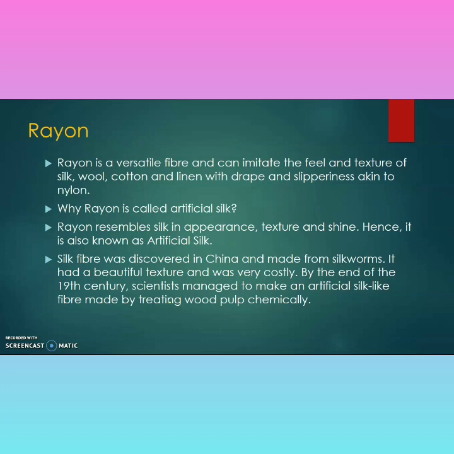Uses of rayon. Rayon is a versatile fiber and can imitate the feel and texture of silk, wool, cotton and linen, with the drape or slipperiness akin to nylon, while rayon is called artificial silk. Rayon resembles silk in appearance, texture and size, hence it is also known as the artificial silk. If we touch the rayon, its texture feels similar to the natural silk, but it is not a natural silk. It is also known as the artificial silk.